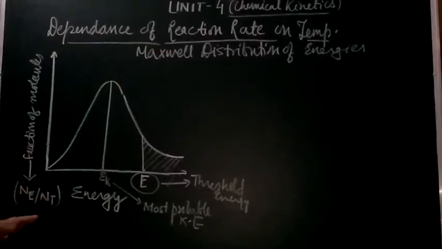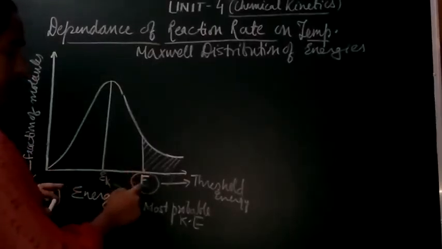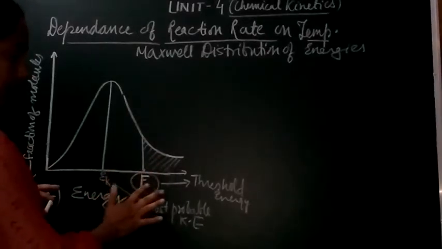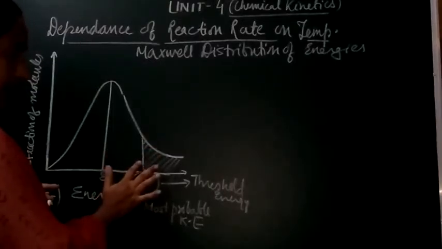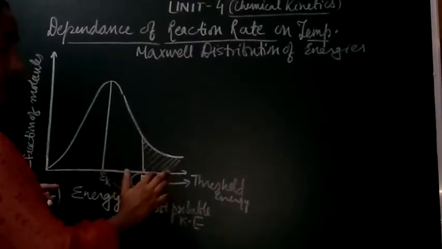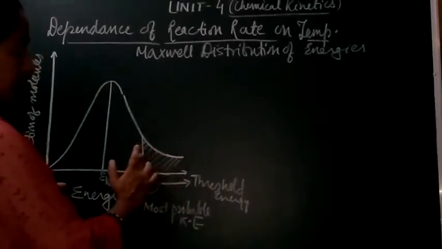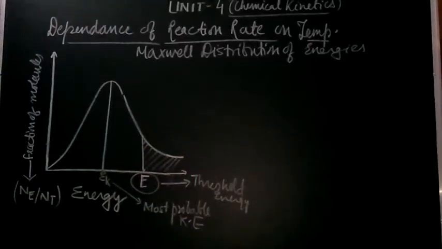It means that the rate of the reaction will be slow at this temperature, because the fraction of molecules possessing the threshold energy is less, and those with energy greater than the threshold energy are even less. So what will happen if we increase the temperature?